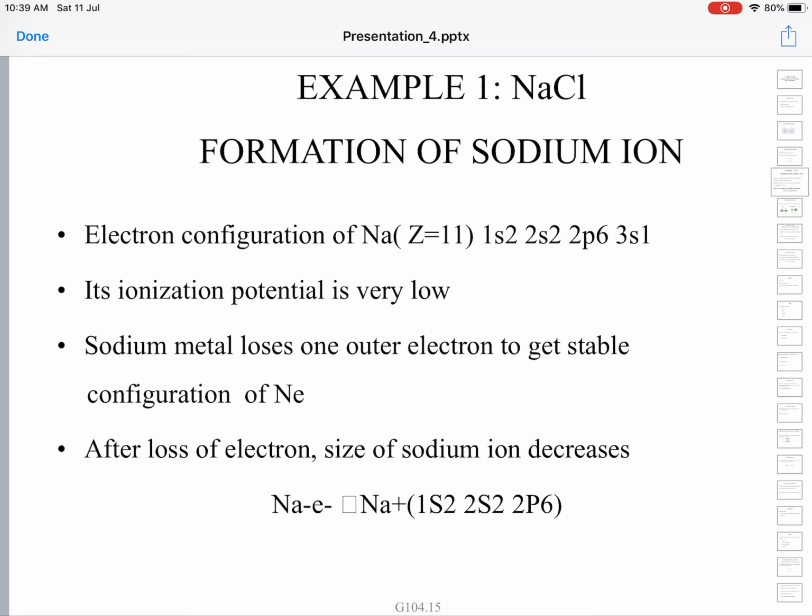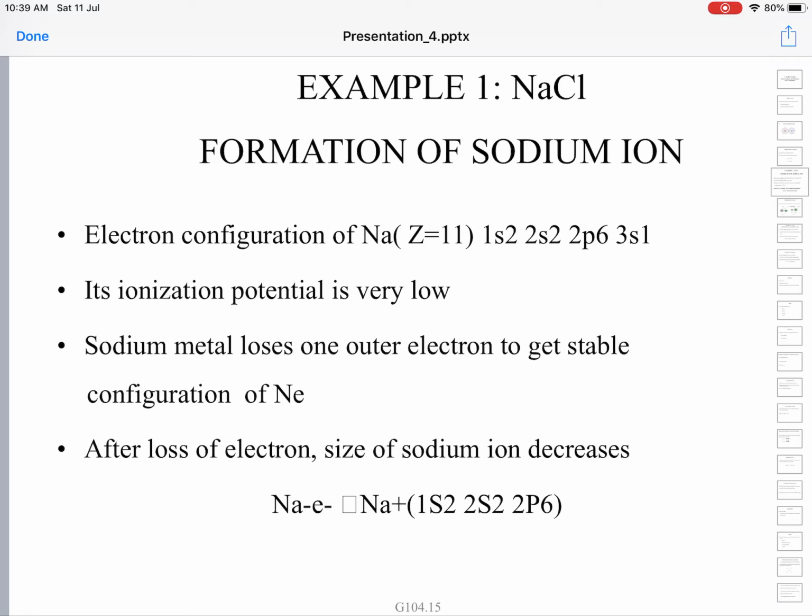It will be useful to write in the examination. So, first example is the formation of sodium chloride. Here we will see separately the formation of sodium ions as well as the formation of chloride ions, and then combine them together. To know the electron configuration you have to know the atomic number. Atomic number is represented by Z, as we discussed in the first class.